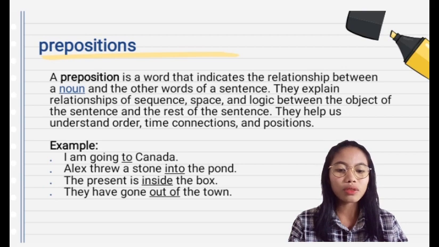A preposition is a word that indicates the relationship between a noun and the other words of a sentence. They explain the relationship of sequence, space, and logic between the object of the sentence and the rest of the sentence. They help us understand order, time connection, and possession. For example, Number 1, I am going to Canada. Number 2, Alex threw a stone into the pond. Number 3, the present is inside the box. Number 4, they have gone out of the town.